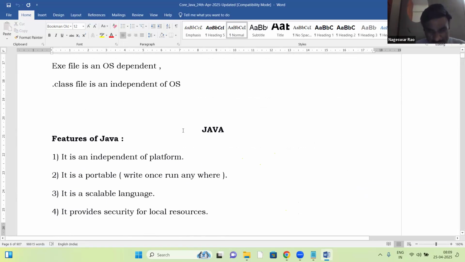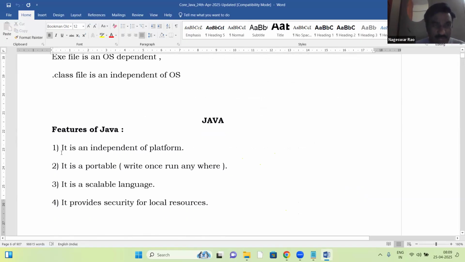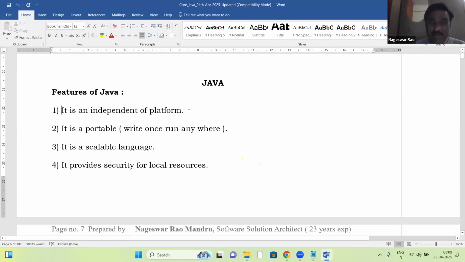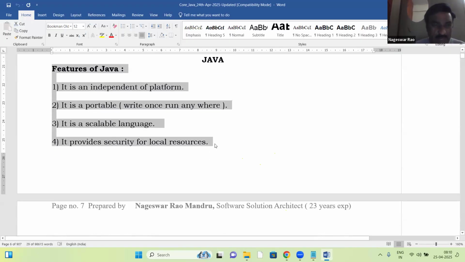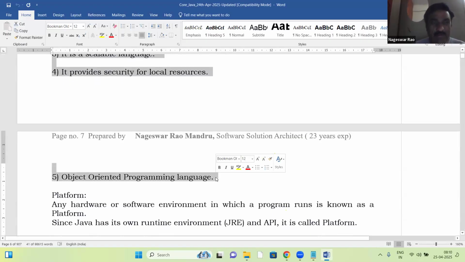See, on day one we discussed Java features, just an introduction. On day two, Java features: independent of platform, portability, scalability, security, and object-oriented programming.